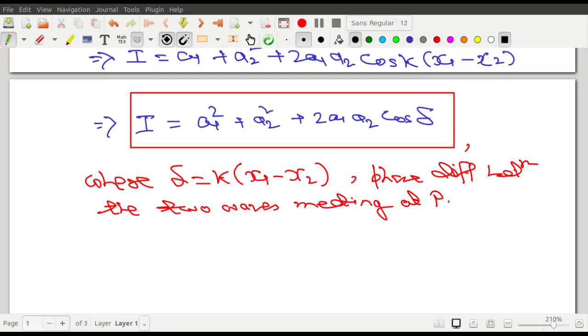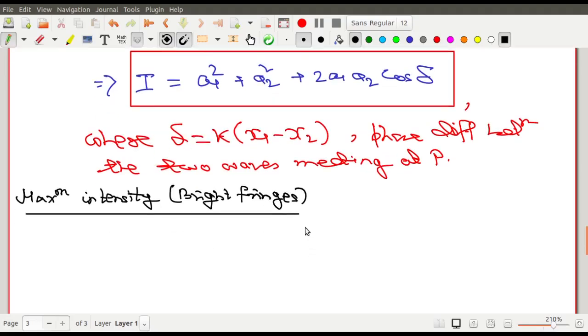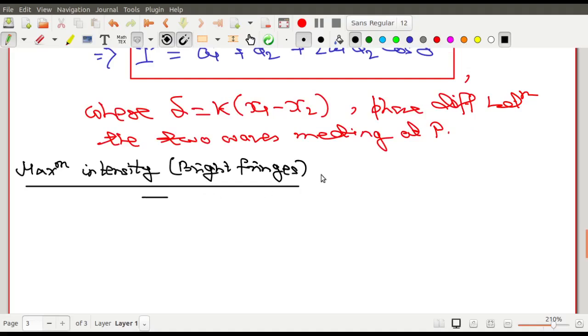Okay, so I put up the first heading over here, that is the maximum intensity or the bright fringes. এরকম ভাবে হেডিংটা দাও, that is maximum intensity, or these are called the bright fringes. Okay, so I put it in this manner. এইভাবে দেওয়া হলো that maximum intensity or the bright fringes. Now you see that what happens for this.